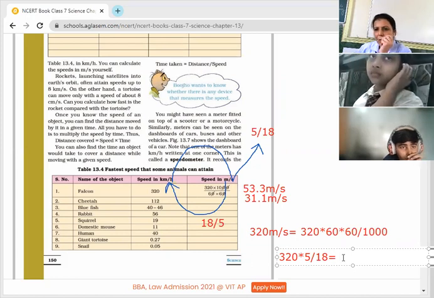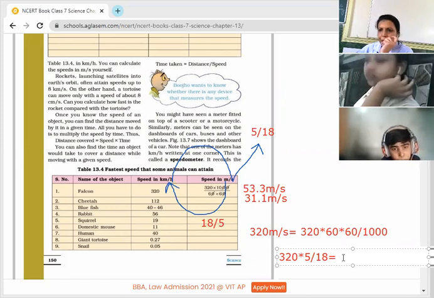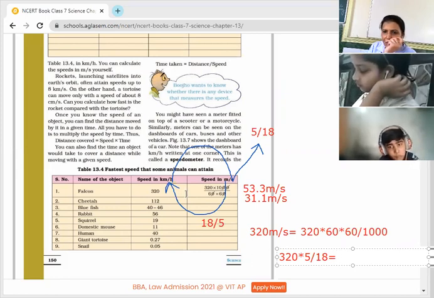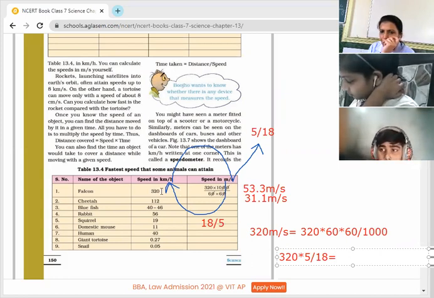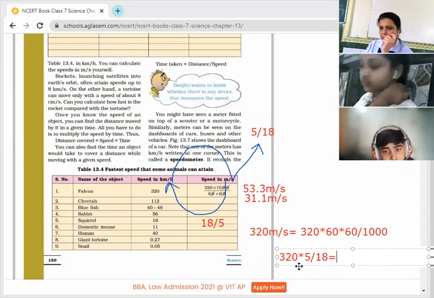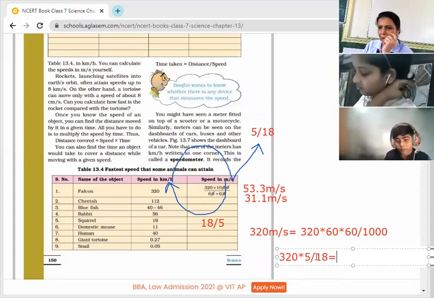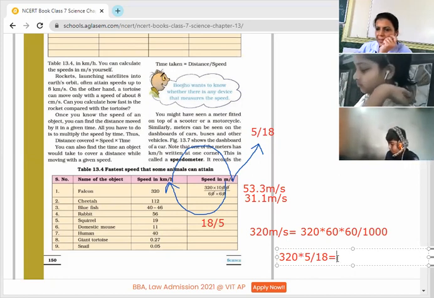Let's check whether it is the same or not. Already we have done this, Astik, you solved this: 320 multiplied by 1000 divided by 3600. Now I want each one of you to solve this: 320 multiply by 5 and divide by 18. Let's see what happens. Is it the same?